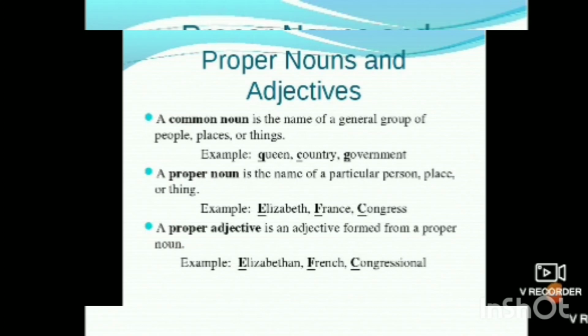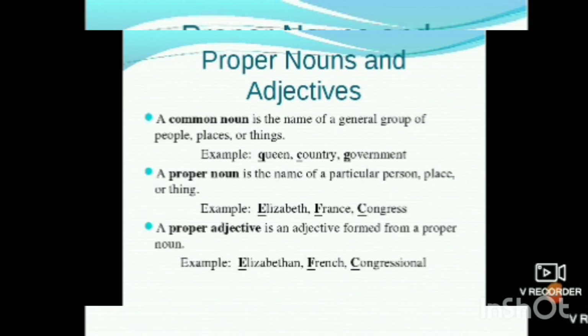There are different types of nouns, but when we generally speak about common nouns and proper nouns, we know a common noun is the name of a general group of people, places, or things. For example, queen, country, government. These are common nouns.